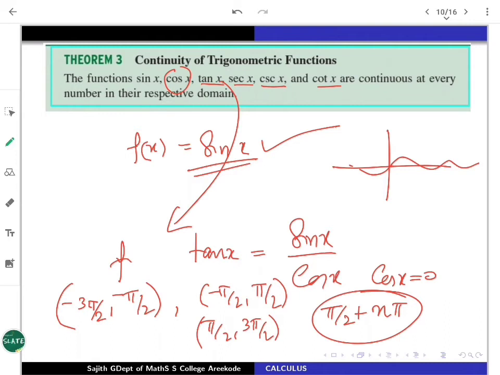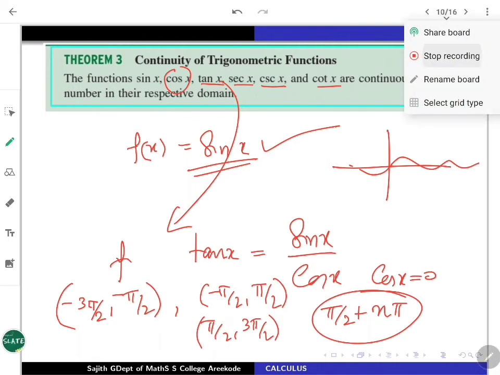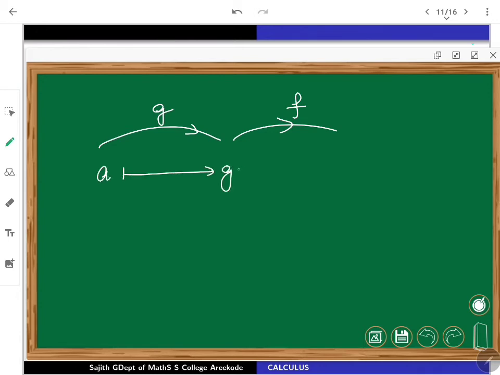So let us work with some more examples. Before discussing more examples, let us look at how continuity behaves with composition of functions. What I am keeping in mind is that suppose g is a function which is followed by the function f, and you are sure that g is continuous at a point a, so it will be taken to g of a. The function being continuous means the limit of g of x as x nears a will be g of a. That is what it means.